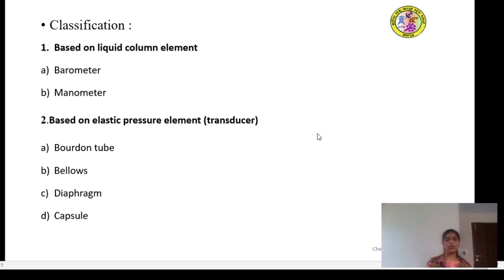In terms of pounds per square inch, it can measure from 0 to 15 psi and from 15 psi to 1 lakh psi. That you have to convert in terms of Newton per meter square and Pascals.